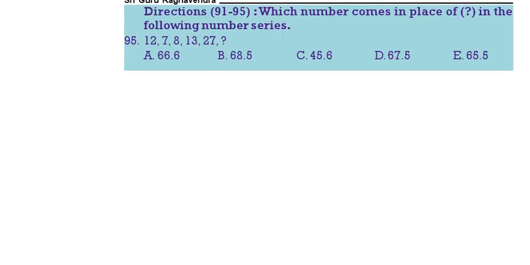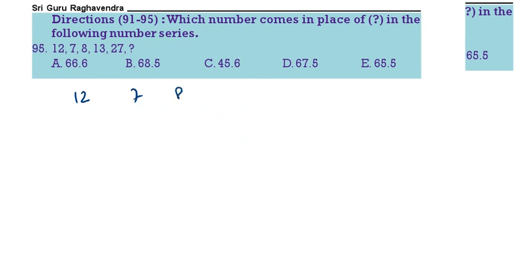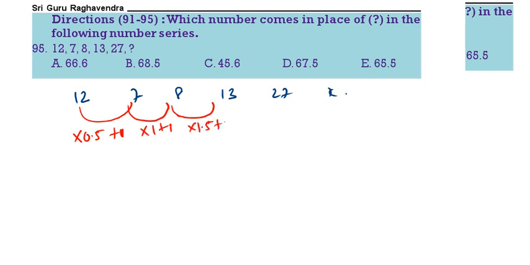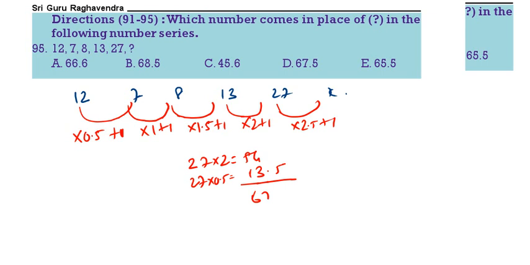Next, 12, 7, 8, 13, 27, question mark. So 12 into 0.5, that is 6, plus 1 into 1, plus 1 into 1.5, plus 1 into 2, plus 1 into 2.5, plus 1. 27 into 2.5: 27 into 2 is 54, 27 into 0.5 is 13.5, therefore it is 67.5 plus 1 is 68.5. 2 is the correct answer.